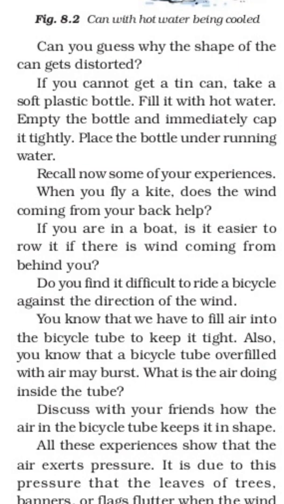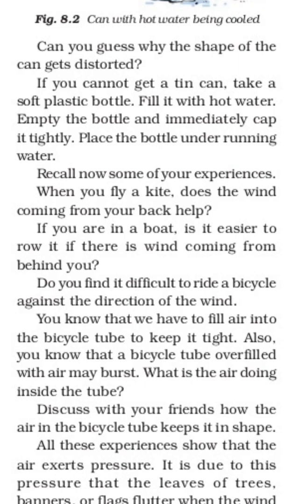If you are in a boat, it is easier to row if there is wind coming from behind you. Why? The blowing wind exerts pressure. The blowing wind applies pressure on the boat in the same direction in which our boat is moving.